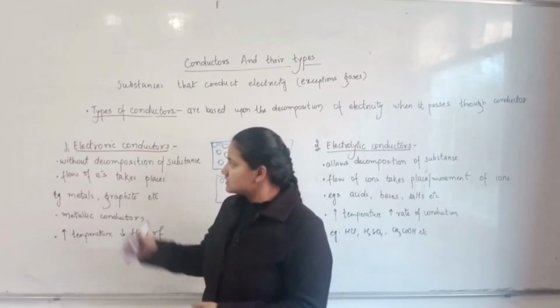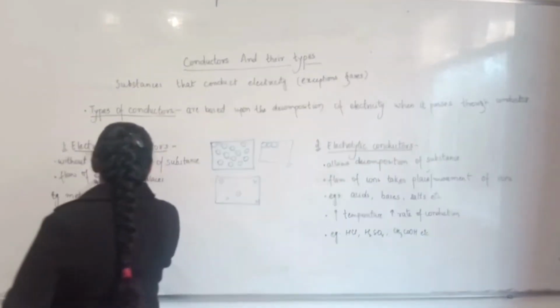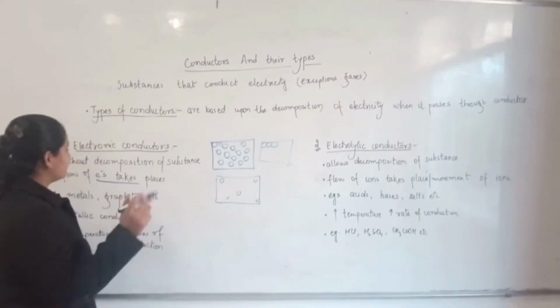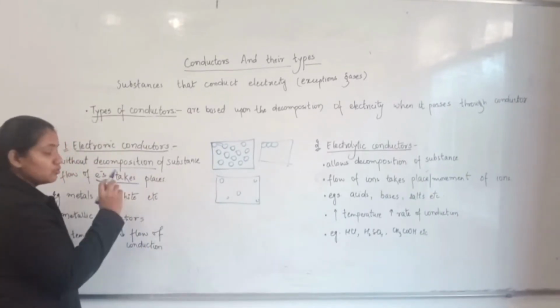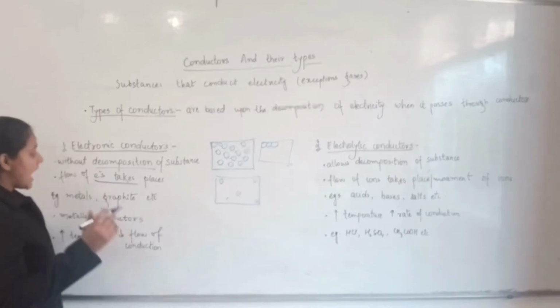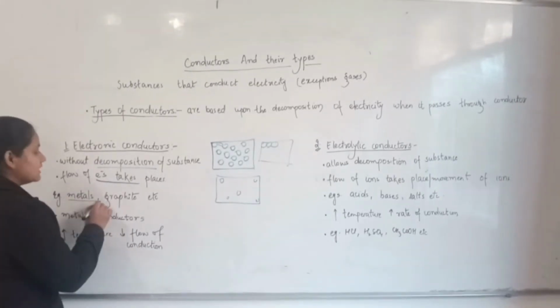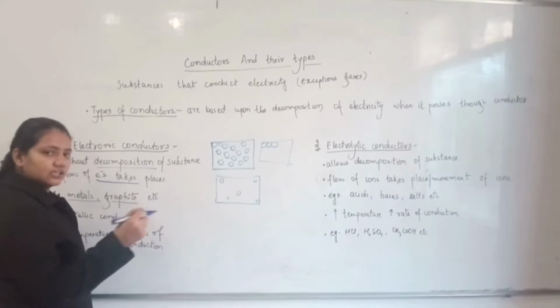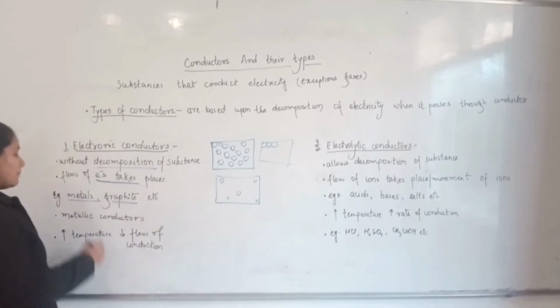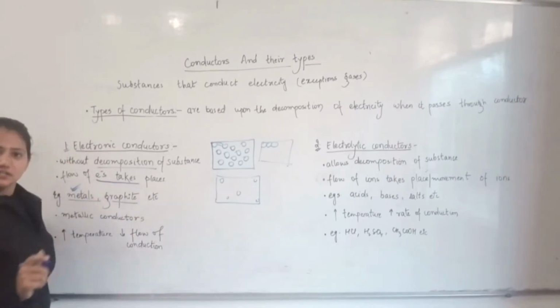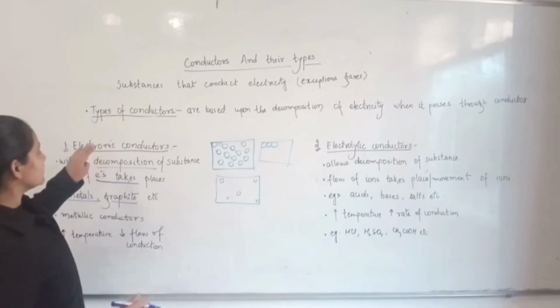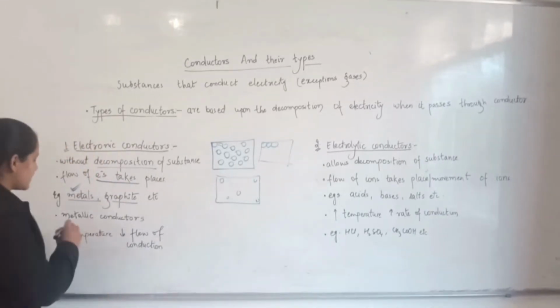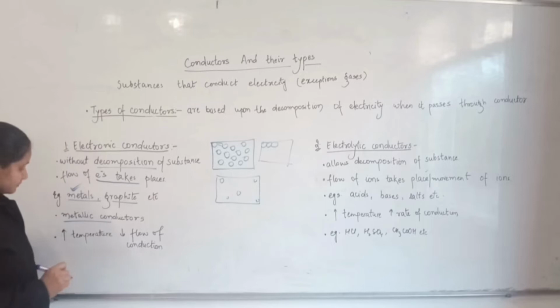Only the movement of electrons takes place, and the examples are all the metals, graphite and a few more substances. Because they comprise all the metals, electronic conductors are also known as metallic conductors.